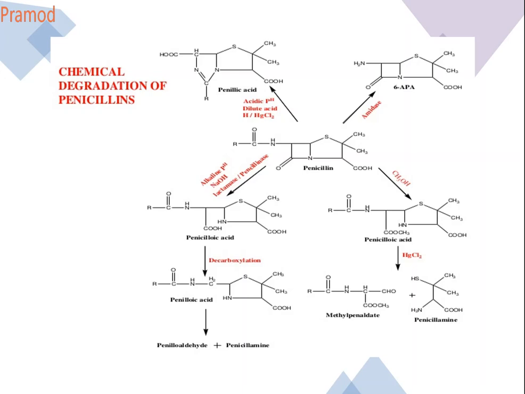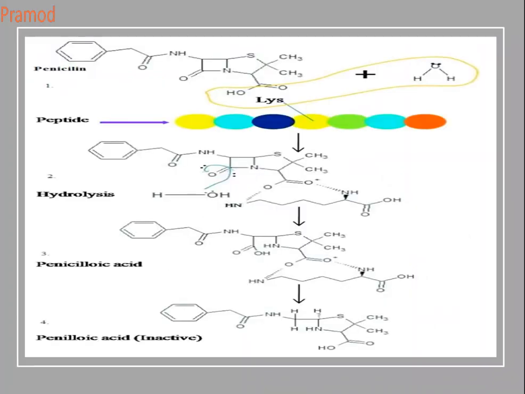So this basic pH or the beta-lactamase attacks the carbonyl carbon of your beta-lactam. The OH minus makes a nucleophilic attack on the carbonyl carbon. This breaks open the penicillin beta-lactam ring to give you RC double bond O, NH, CH, COOH, then CH, NH, S, dimethyl, COOH. This is nothing but your penicilloic acid.